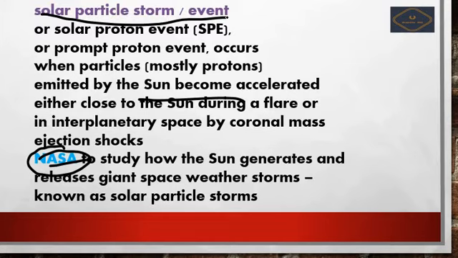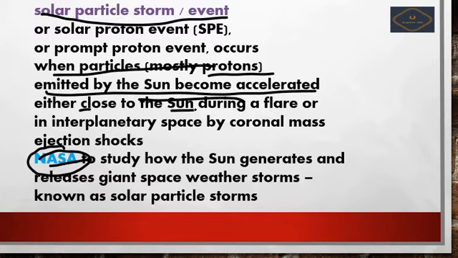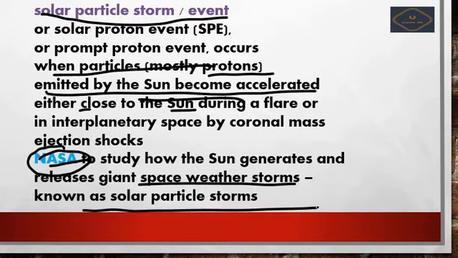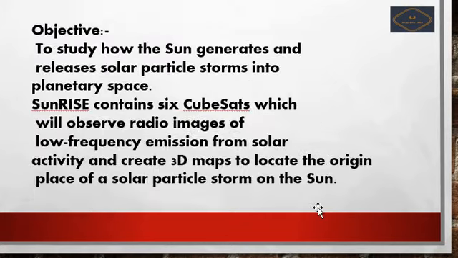It occurs when particles, mostly protons emitted by the sun, become accelerated either close to the sun during a flare or in interplanetary space by coronal mass ejection shocks. And what does this mission study? It studies the giant space weather storms released by the sun, known as solar particle storms.